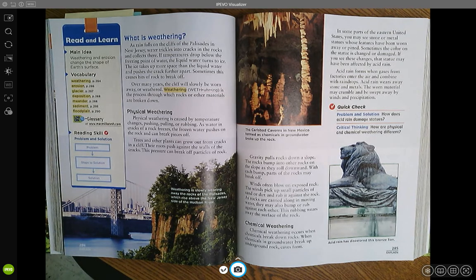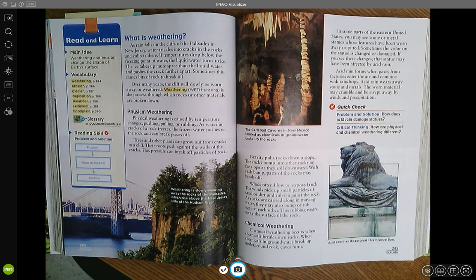Trees and other plants can grow out from cracks in a cliff. Their roots push against the walls of the cracks. This pressure can break off particles of rock. Gravity pulls rocks down a slope. The rocks bump into other rocks on the slope as they roll downward. With each bump, parts of the rocks may break off.